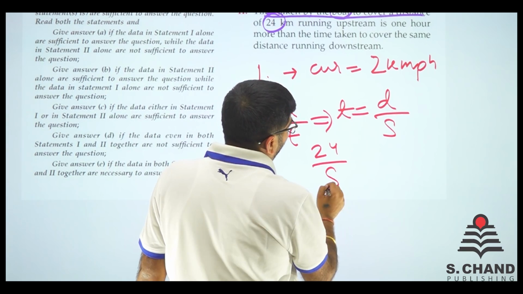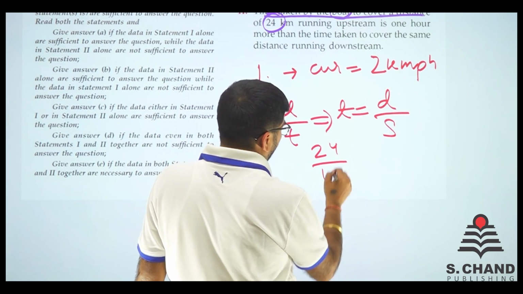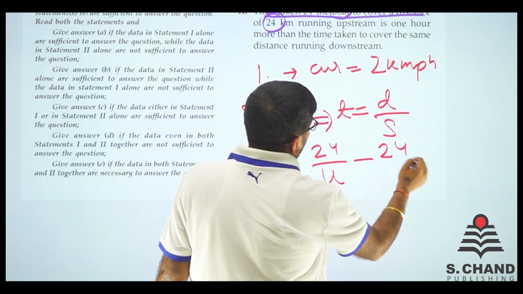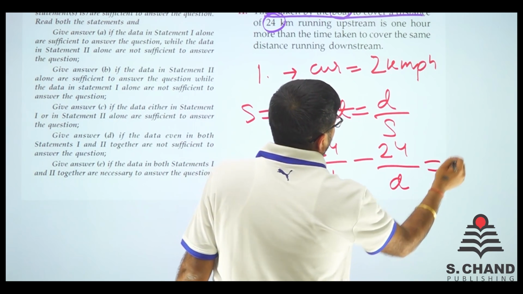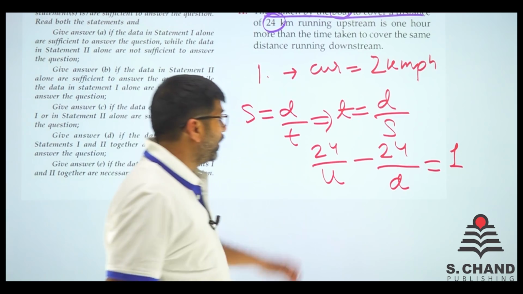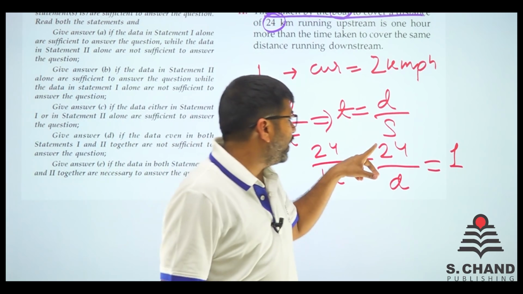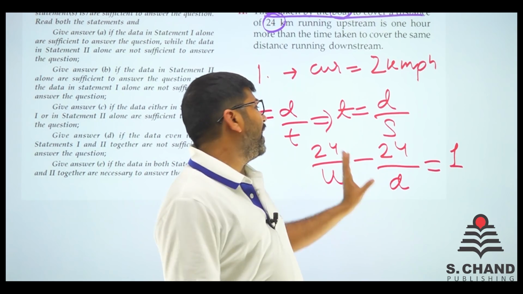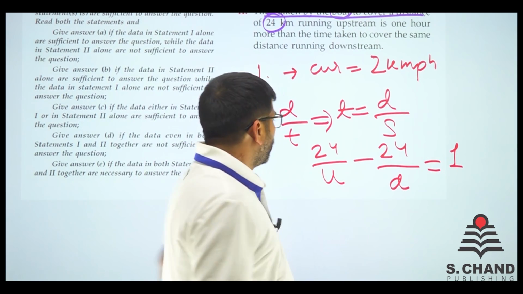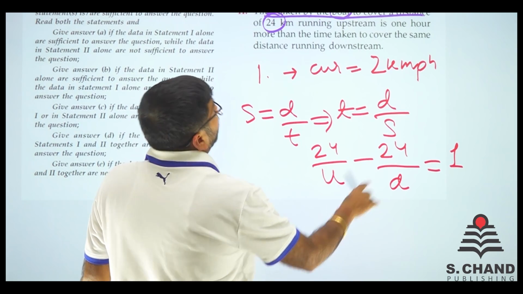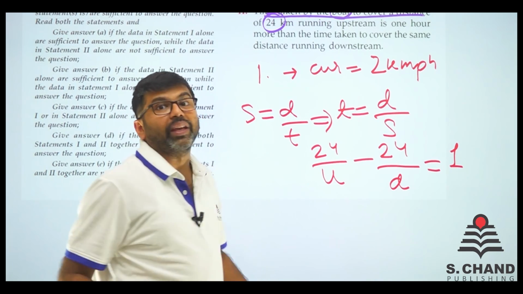So 24 by upstream minus 24 by downstream is equal to 1. This is the time for going upstream, this is the time for going downstream, and that difference is 1, right? So this is one equation with 2 unknowns, and this is one of the things given, right?